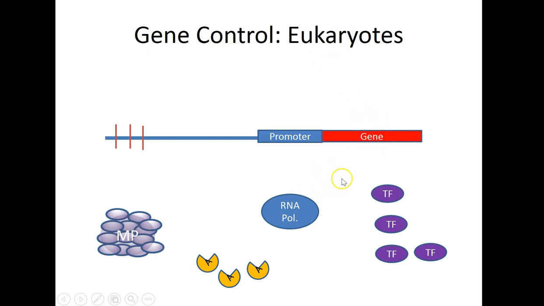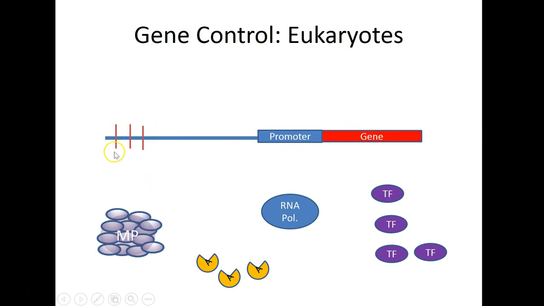There's a couple of similarities. One is that a gene is going to be under control, whether it's going to be turned on, which means that the DNA is going to be expressed into messenger RNA, or it's going to be turned off or silent. RNA polymerase is going to want to bind to this promoter, which is right in front of the gene. This way it can zip along and transcribe the gene. Now we can think of this as a river, as I said before, where upstream is before the gene, and downstream is going to be towards the gene over here.